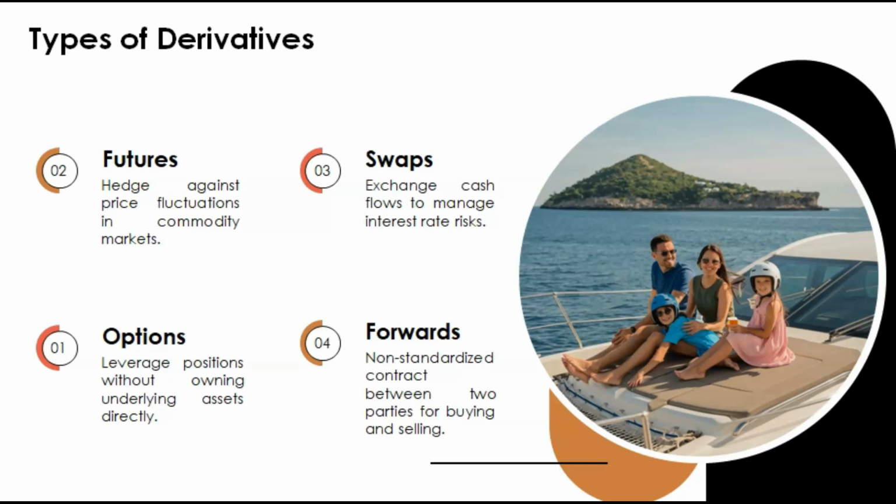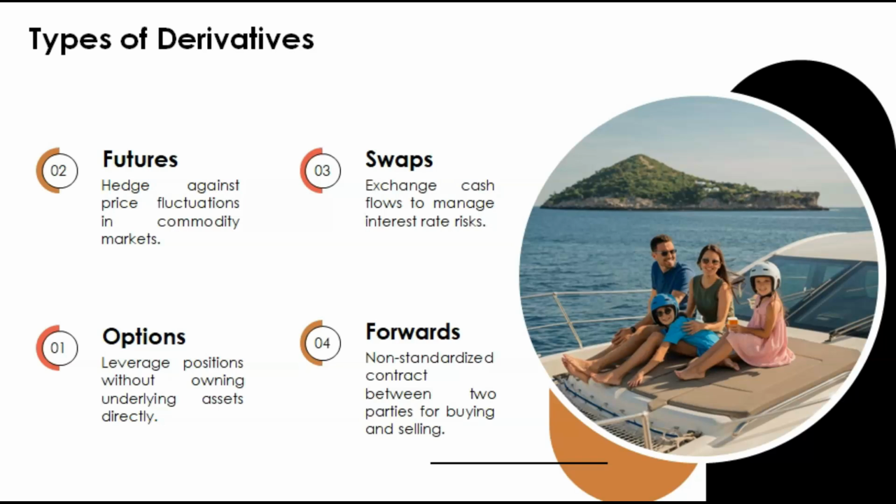Under futures, what happens? There is an agreement between the buyer and the seller. The buyer agrees to buy a certain commodity or instrument at a certain future date and at a certain price. Means price and date are already decided before.